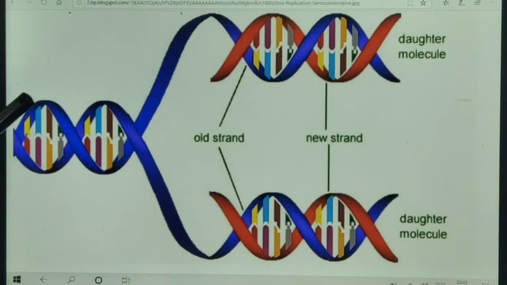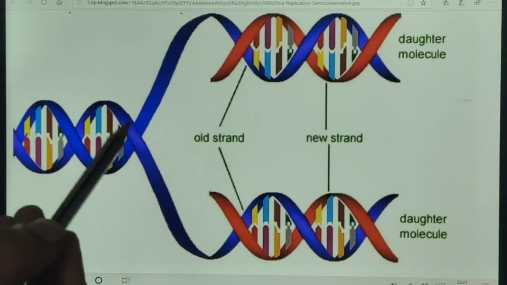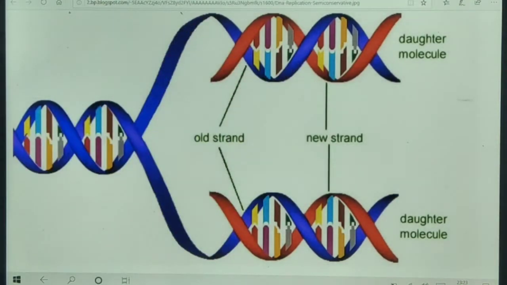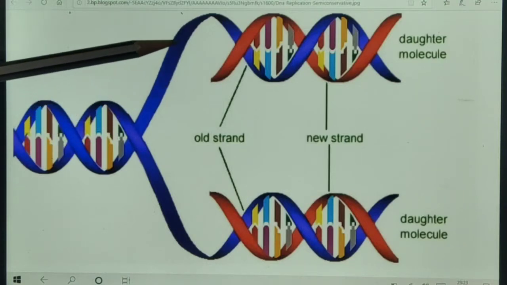DNA has a double helix structure. This one blue color line is the single helix. So DNA has a double helix structure. This is in the one cell. What happens during the process of reproduction? This double helix structure, this helix gets separated.